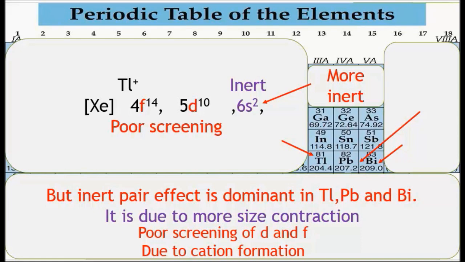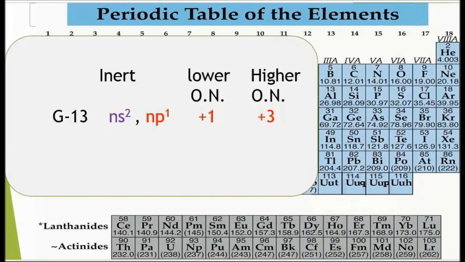Thus, we can say Tl+ becomes very stable because it achieves inertness, so it is unable to lose electrons further. A very high ionization energy is required to remove both the electrons of the 6s. As a result, Tl3+ formed would be highly unstable. Due to the inert pair effect, Tl+ is more stable than Tl3+.